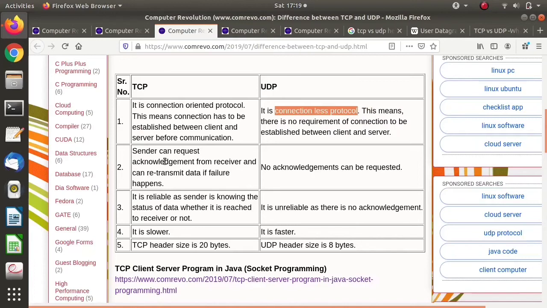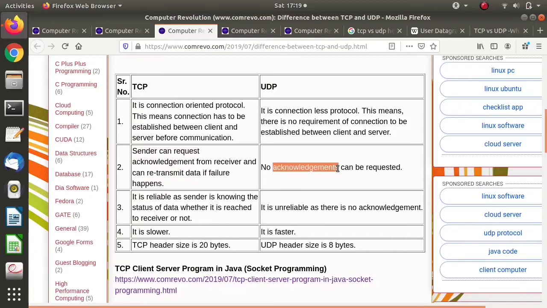In TCP, the sender can request acknowledgement from the receiver so that the sender will come to know whether the message has reached the receiver or not. If the message has not been received, the sender can retransmit it. Such a thing is not there in UDP; there is no acknowledgement.